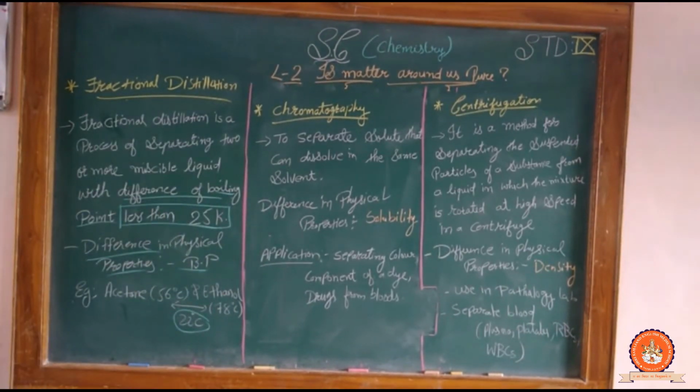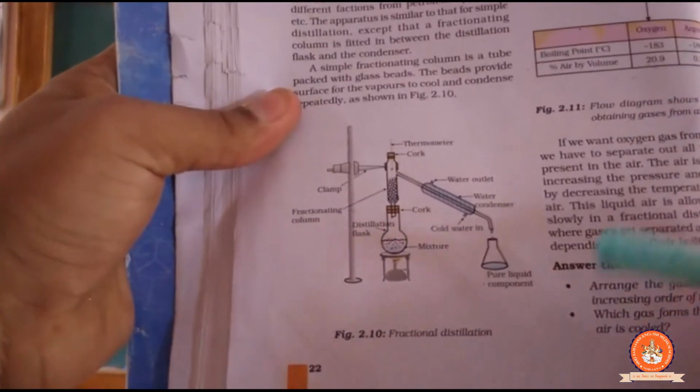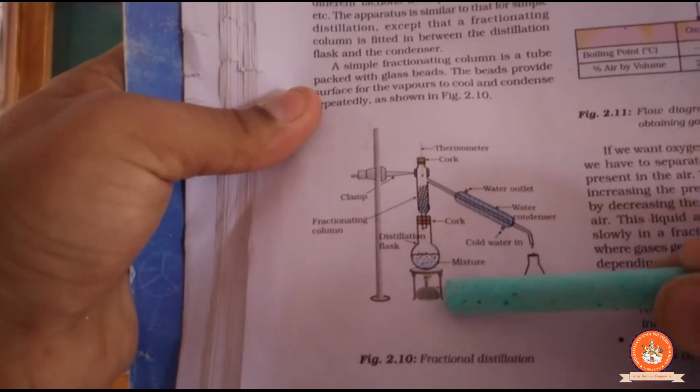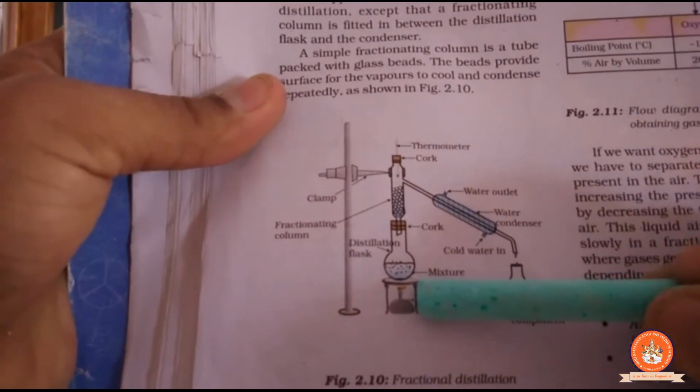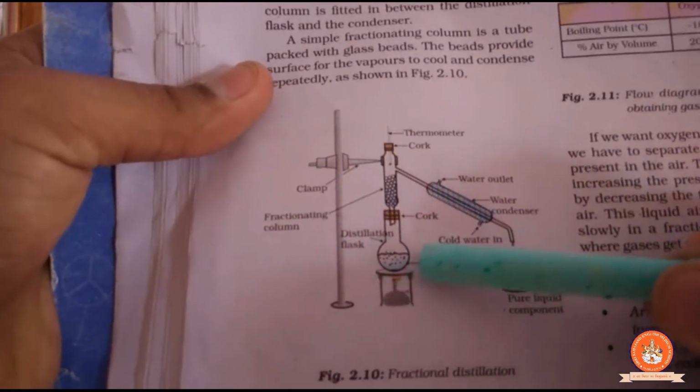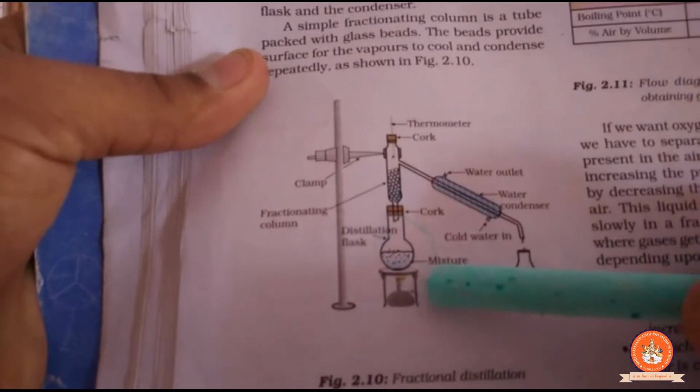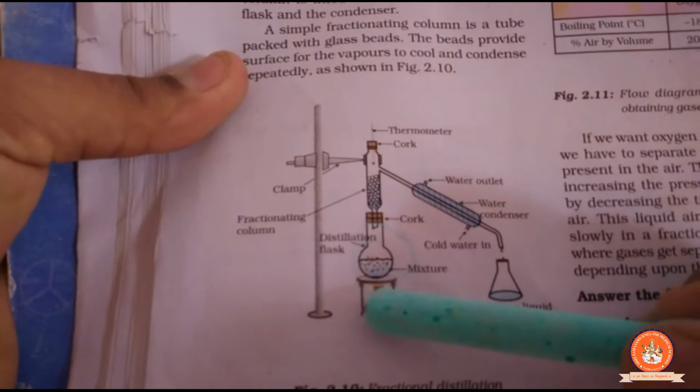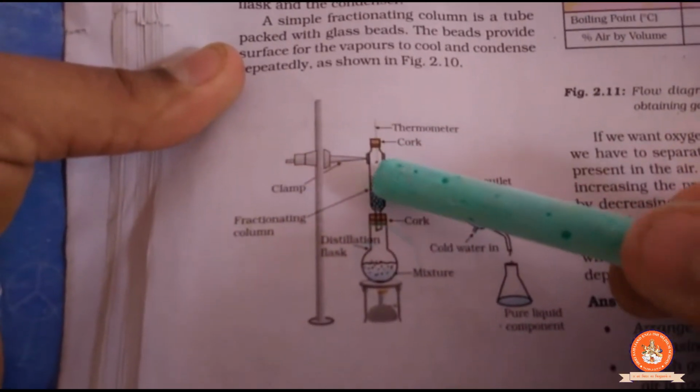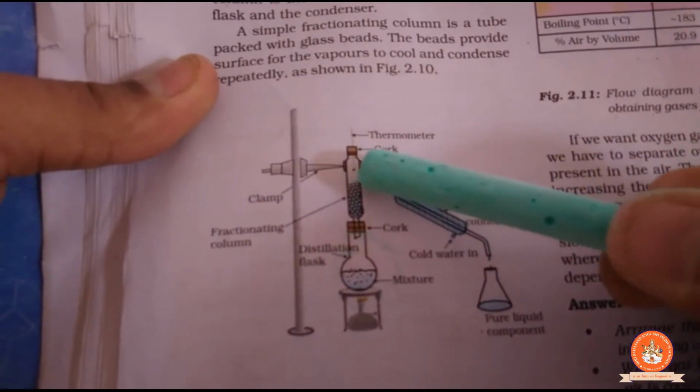Take out your textbook, page number 22. You can observe it over there. Clear? Okay. Look at over here. So here we have to just burn, we have to use the burner. Here is the mixture of acetone and ethanol. Clear? After that, when we apply the heat,